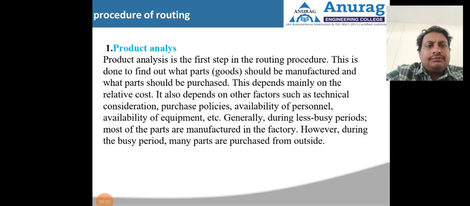Generally, during less busy periods, most of the parts are manufactured in the factory. However, during the busiest periods, many parts are purchased from outside.